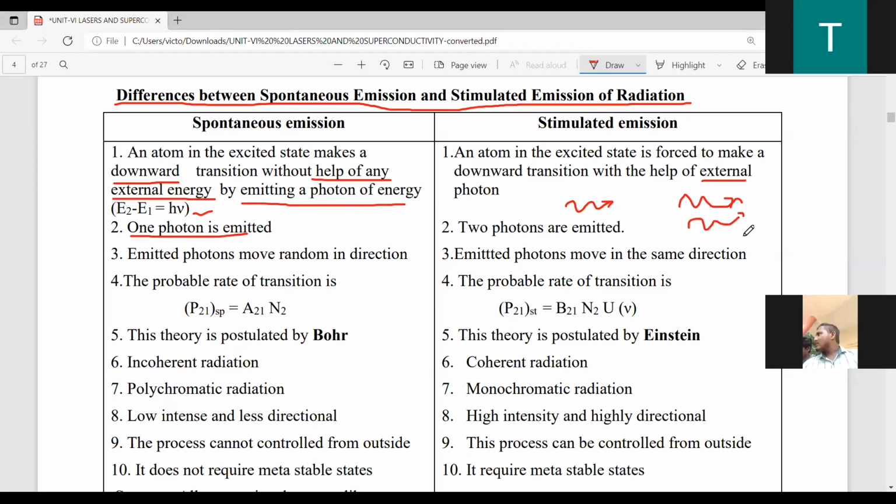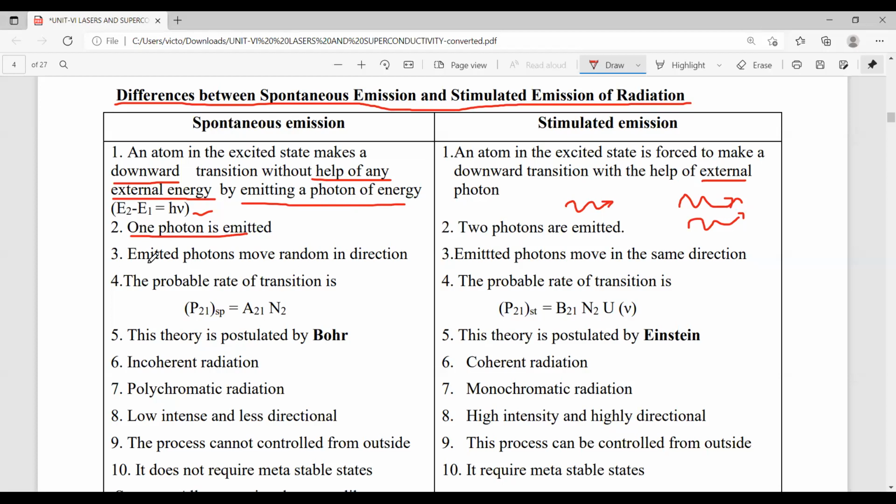In spontaneous emission, the emitted photons move in random directions, different directions. But in lasers, all these photons move in the same direction, so these radiations are lasers. This is ordinary light, and that is laser light.